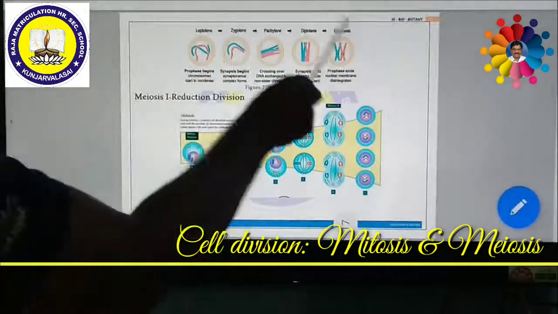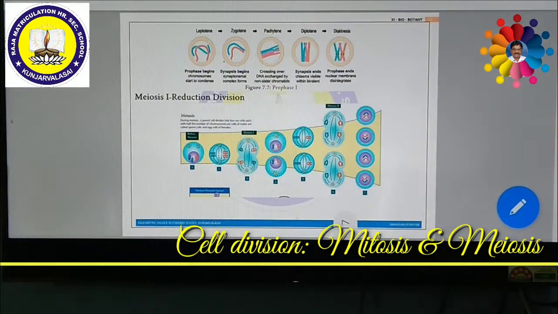It is the longest period in meiosis, especially meiosis 1. This is further divided into prophase 1, metaphase 1, anaphase 1 and telophase 1, which is then followed by a short interphase. Then once again meiosis 2. Meiosis 2 has prophase 2, metaphase 2, anaphase 2, telophase 2. Meiosis 2 is almost equal to mitosis in all plants and animals.